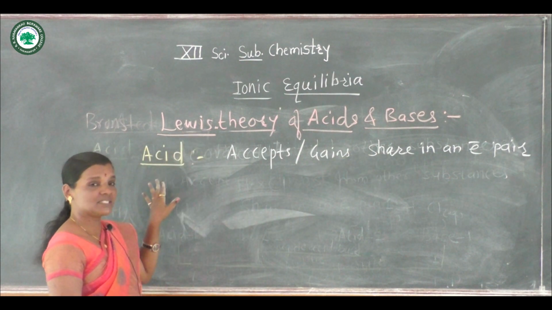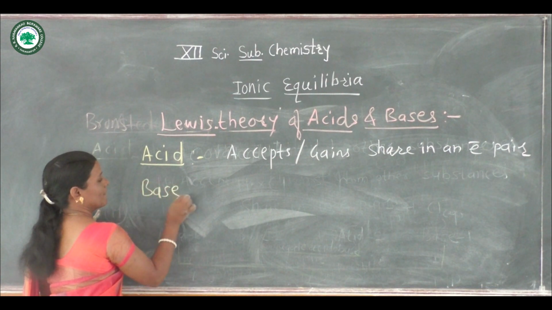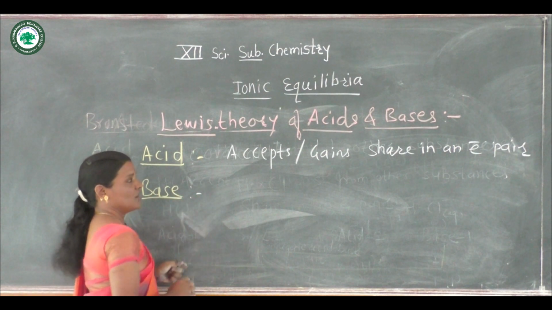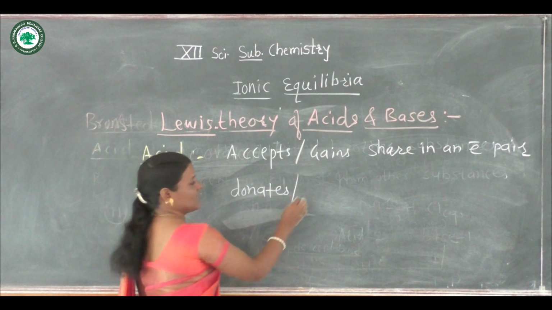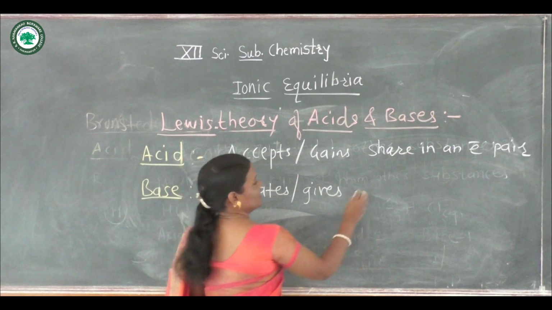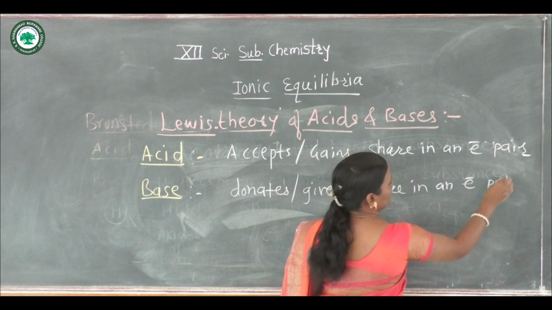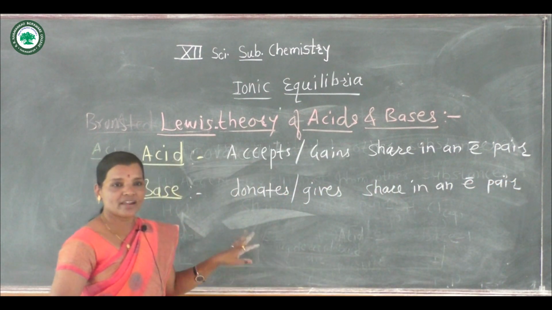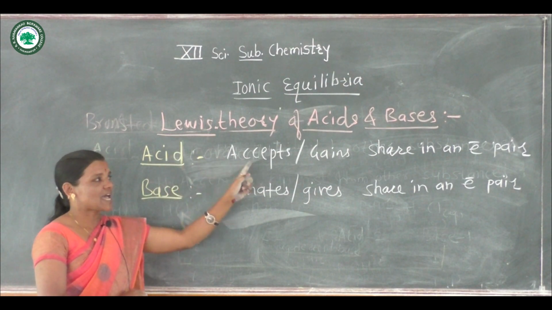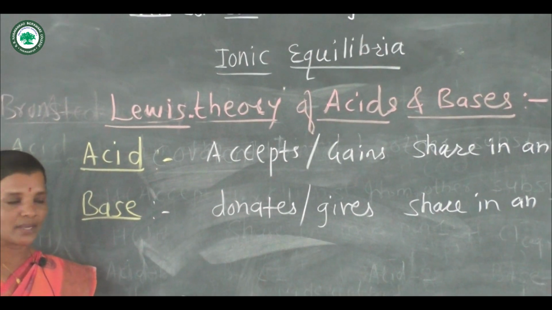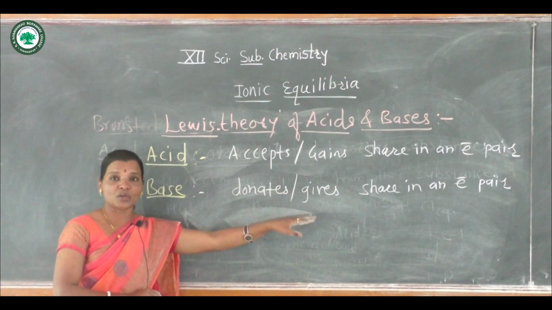That is called a Lewis acid. Now let us see what is meant by Lewis base. The substances which donate, or simply we can say give, a share in an electron pair is called a Lewis base. Lewis acid accepts or gains a share in an electron pair. Lewis base donates or gives a share in an electron pair.